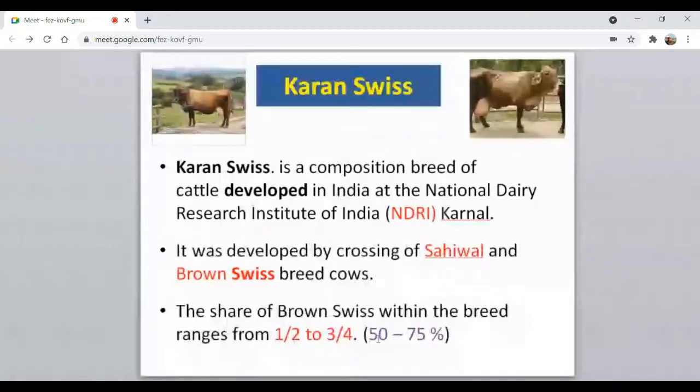So here, the inheritance level from the Brown Swiss in the Karan Swiss is from 50 to 75%, whereas in case of Karan Fries, that was 37.5% to 50%. So here the inheritance level from the exotic cattle is on the higher side. So this is the flow chart.